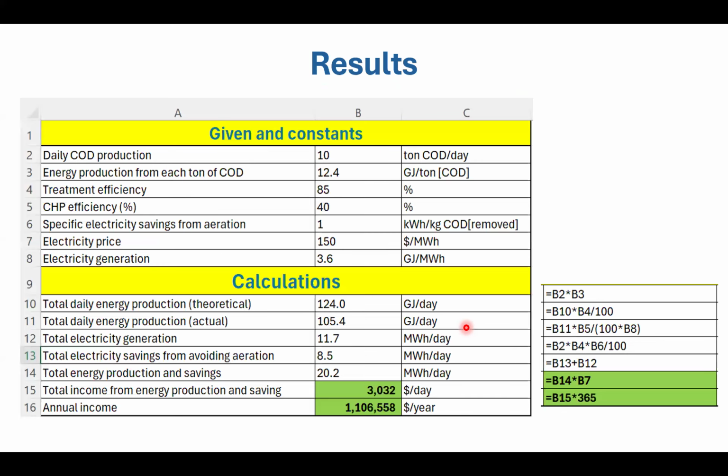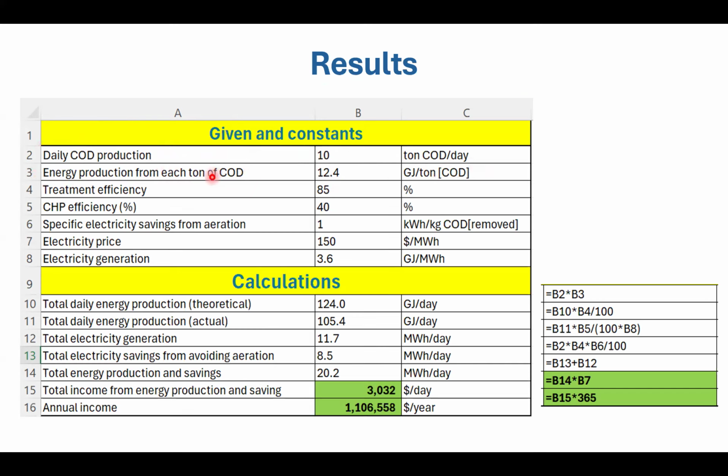So if we have this kind of small Excel sheet, we have here the daily COD production, 10 tons per day, and energy production from each ton of COD is about 12.4 gigajoules per ton of COD.